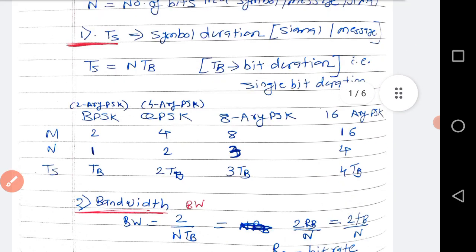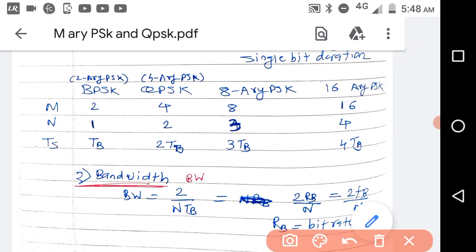So let us see for the BPSK, that is 2 array PSK. M is 2 array. So M arrays, 2 signals will be generated. In digital electronics, you know this very well. If 2 symbols have to be generated, then number of bits is 1. TS is equal to TB. QPSK 4, then number of bits are 2. So 2 TB. 8 array, 8 messages, 3 bits, and duration is 3 TB. 16 array, 16 messages, 4 bits, and 4 TB is the symbol duration.